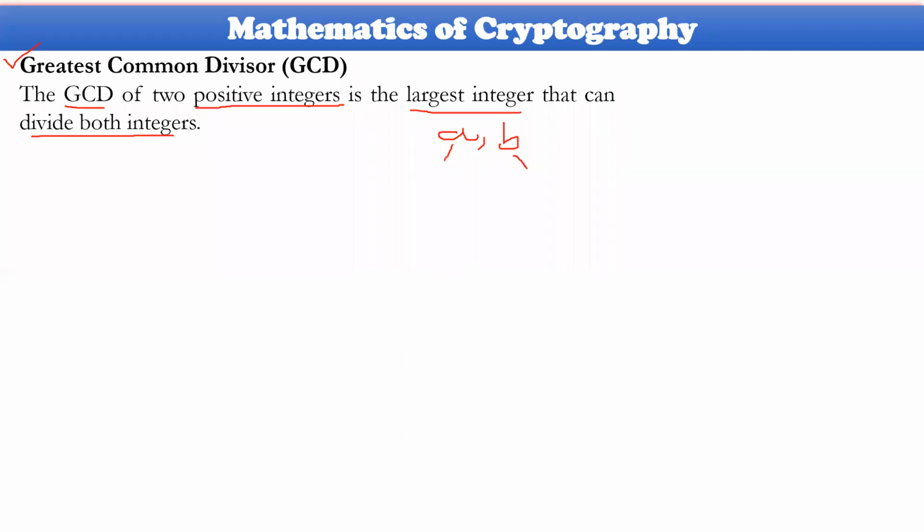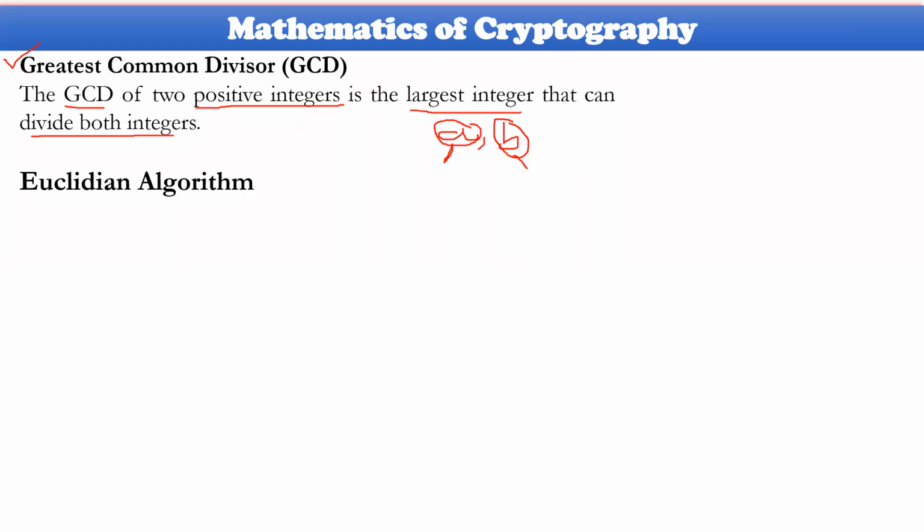Some divisors will be equal. In equality, the biggest divisor that divides both numbers is called the GCD. Identifying this GCD is a very important point here. By taking all divisors of both numbers, collecting them, segregating which divisors are equal, and identifying the maximum value, we get the GCD.